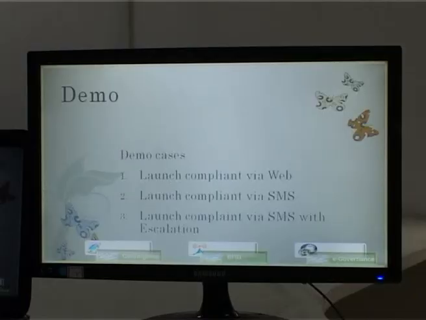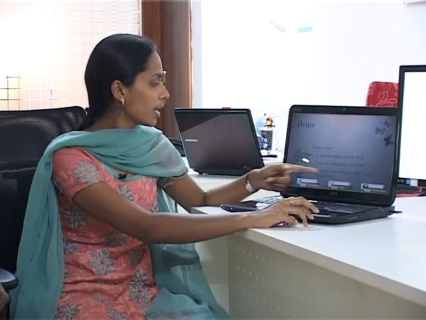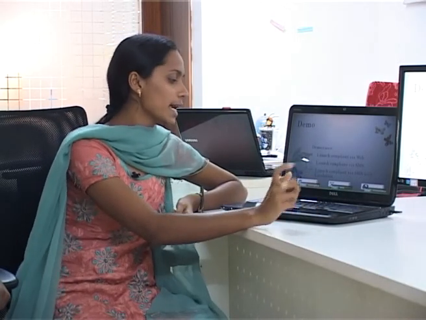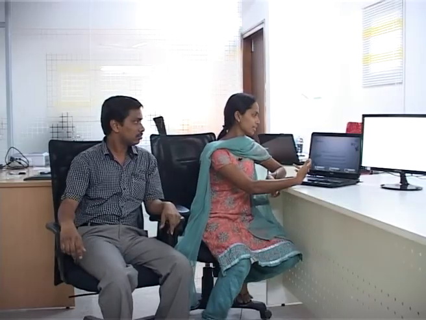And here we have included 3 demo cases in this website: launching the complaint through web, launching the complaint through SMS, and launching the complaint through SMS with an escalation period. This GMS service, which we incorporated, our team has been enrolled in Tumkur Jilla Parishad Corporation as well as Mysore Jilla Parishad Corporation. And this GMS service will make complaint launching easy for the user, and it will make responsiveness very easy for the users. And thank you.